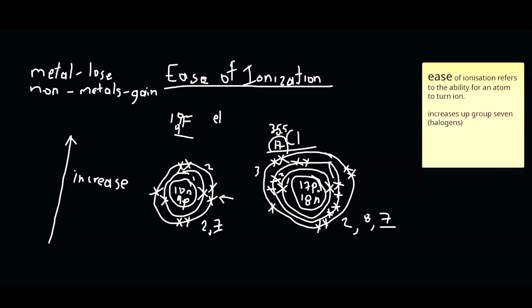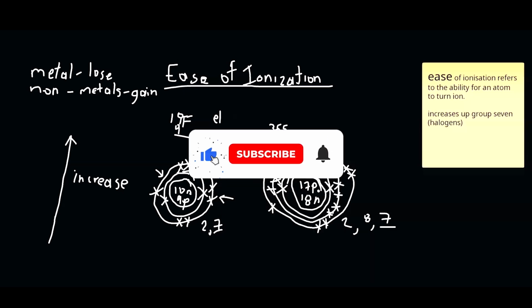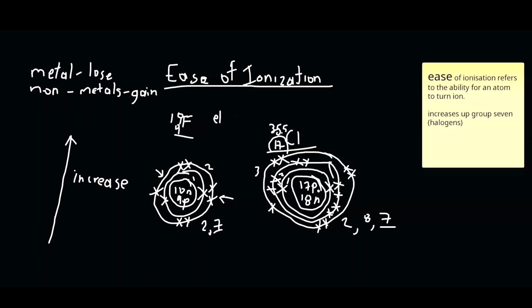So it's easier, with a greater pull on these outer electrons that you see the arrow pointing at, whenever another atom wants to form an ion, for this atom to react with it. Do you understand what I'm saying, or should I explain again? Sir, it kind of broke up.